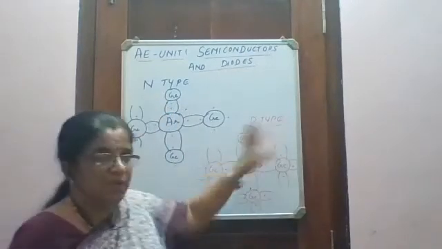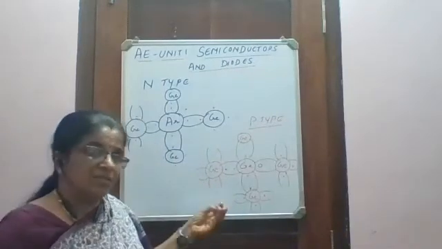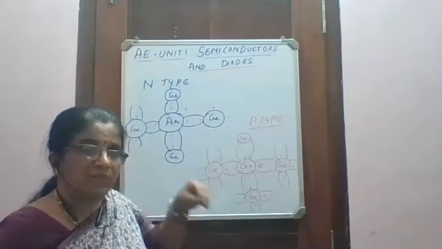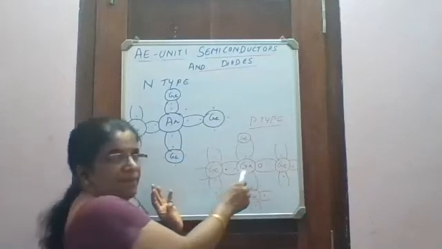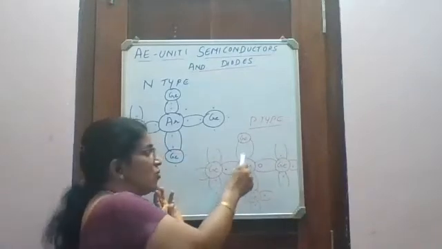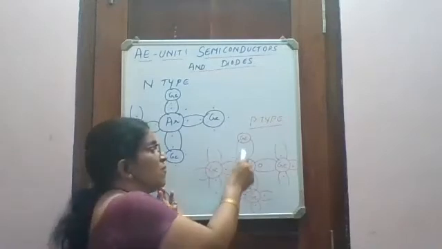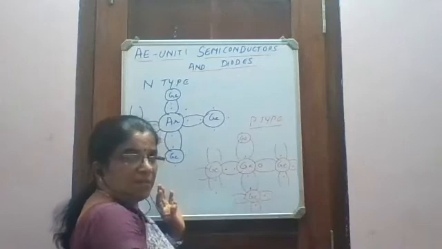Let us come to a P-type semiconductor. So P-type semiconductors are materials in semiconductors to which trivalent impurity is added. Trivalent is 3 valence electron materials. Example, gallium. See, this gallium has got 1, 2, 3 valence electrons. So it forms bond with 3 neighboring germanium atoms.